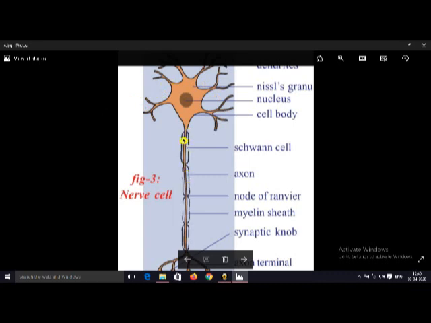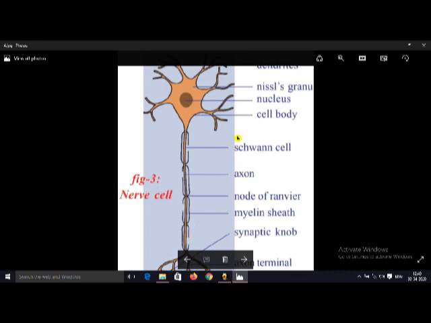And axon is surrounded by a sheath, a membrane-like structure, that is called myelin sheath. This myelin sheath is made up of fats, and in the myelin sheath, at some places, gaps are there, like this. They are called nodes of Ranvier, and at the tip of the axon, nerve endings are there, like this.